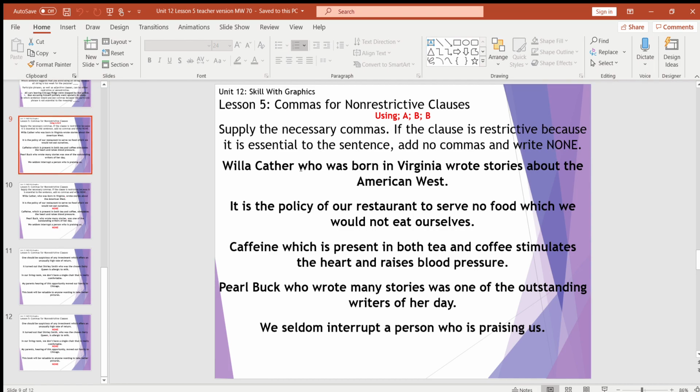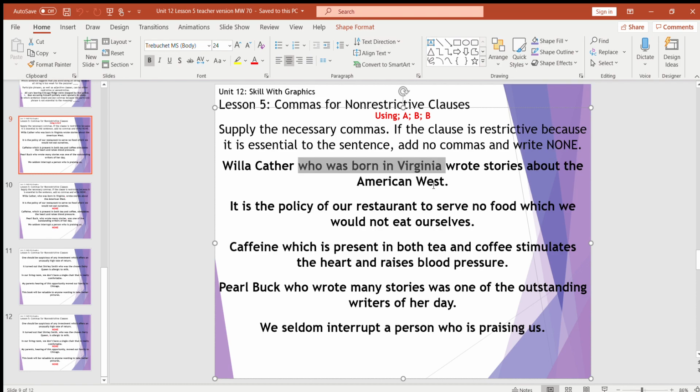We know my adjective clause is who was born in Virginia. We know that's the clause because it starts with who. If we take it out of the sentence, it still makes sense. So the question is, is this so important that it should not have commas, or should it have commas because it's just extra information? I would agree with you if you said it's just extra information. So therefore, comma after Carter, comma after Virginia.